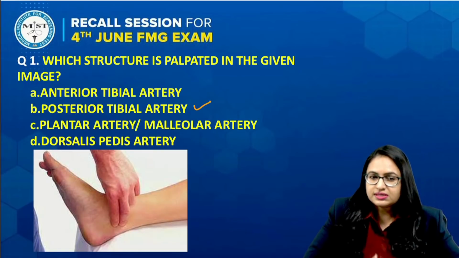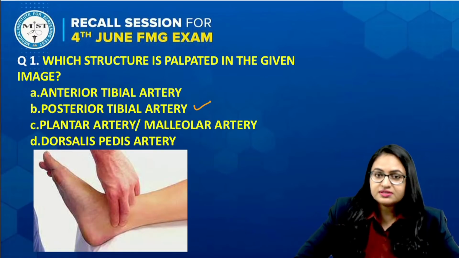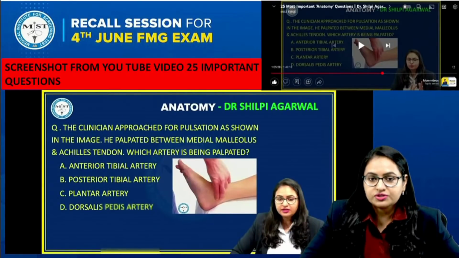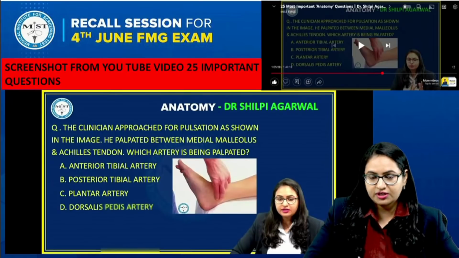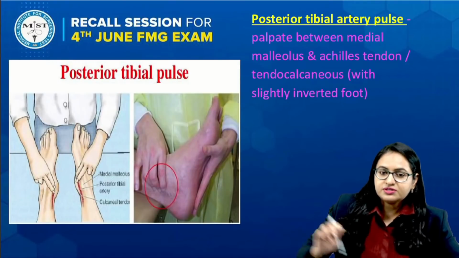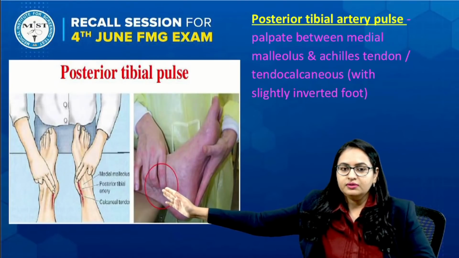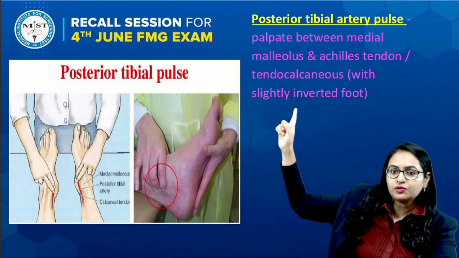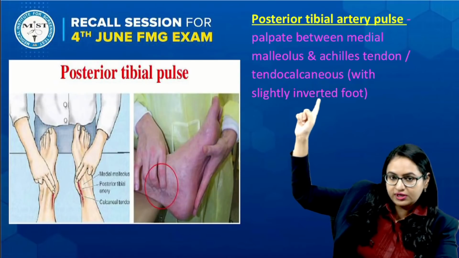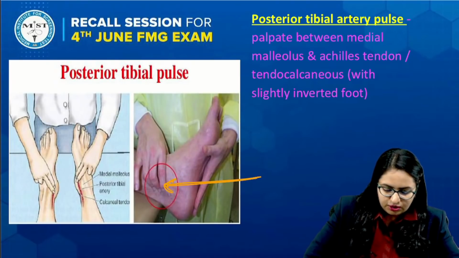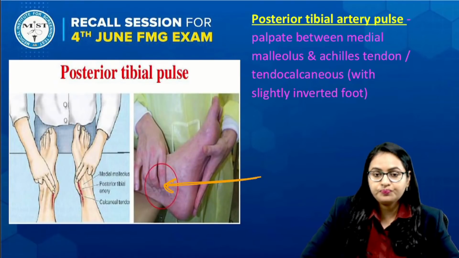Now, when we see this question over here, we have also discussed this question during the YouTube session, that is the 25 most important questions. So this is a screenshot which is showing that question, exactly the same question we have discussed in that YouTube session. And when we talk about this posterior tibial artery, you can see over here the hand which is kept over here. And now we say that where do you palpate it? Pulsation is between the medial malleolus and Achilles tendon or tendocalcaneus with the foot in slight inversion. So this is the point where you are palpating the posterior tibial artery.